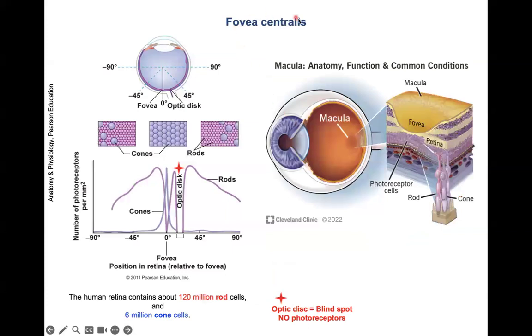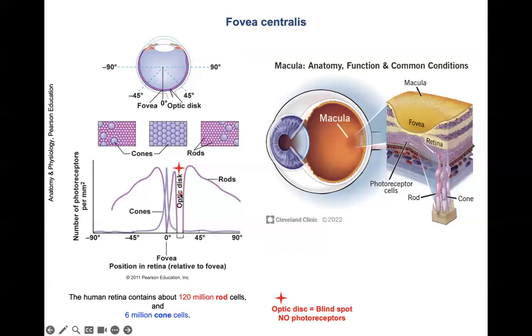Let's take a look at the fovea centralis and the distribution of the photoreceptors, cones, and rods. You see here the distribution of the cones in the fovea centralis. In the fovea centralis, we have the cones. We do have also some cones around the fovea centralis, but their numbers decrease dramatically as we move away from the fovea centralis. Then we have the rods here, you see, around the fovea centralis, all over the retina, we have the rods.